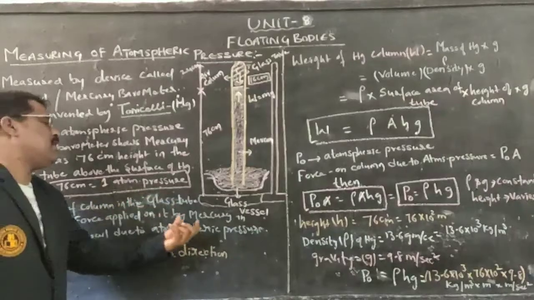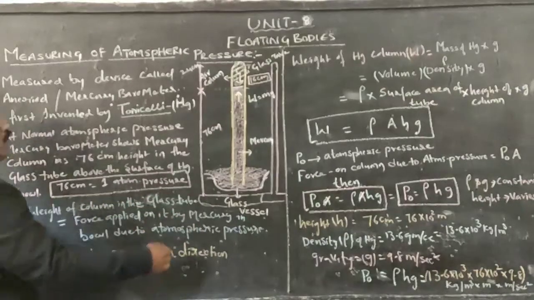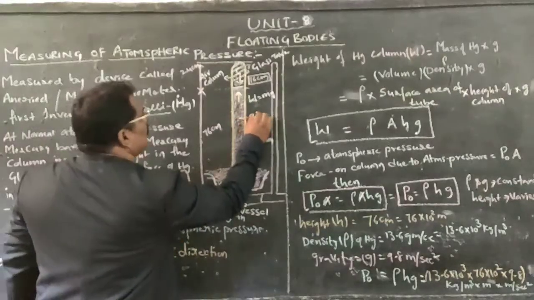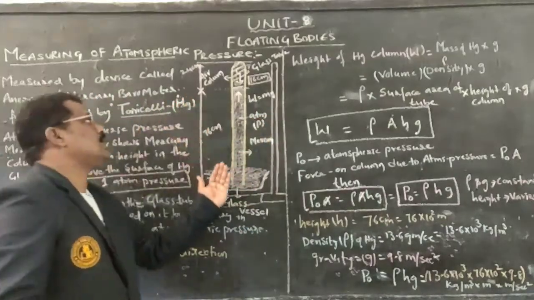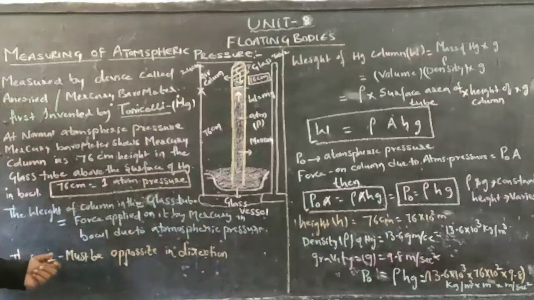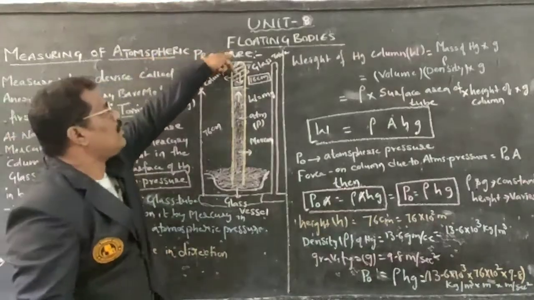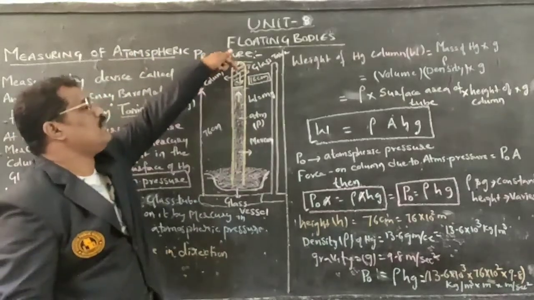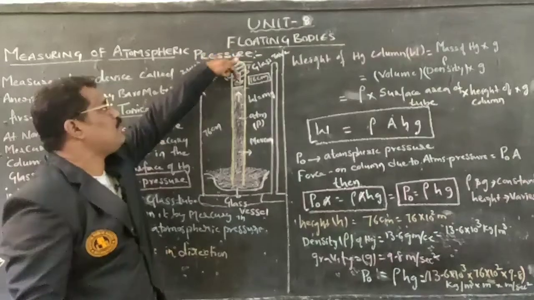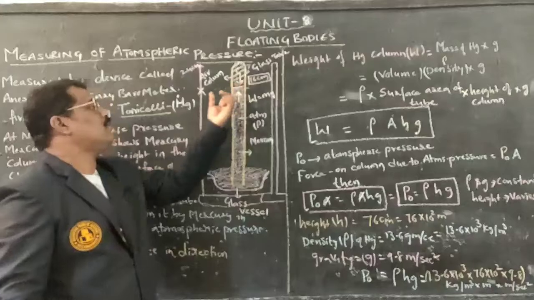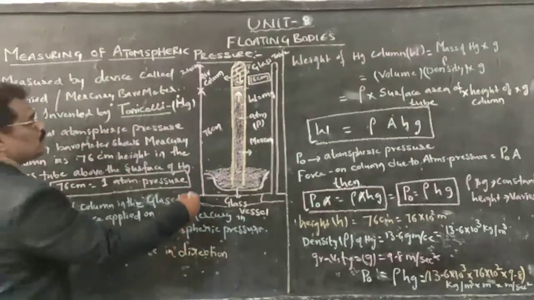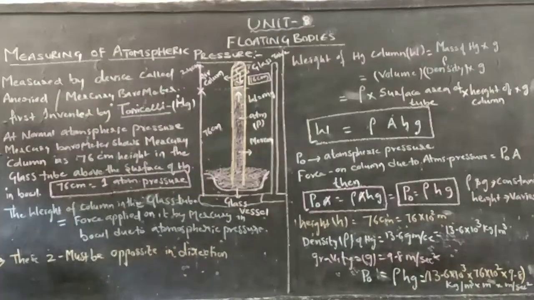The force applied by the mercury in the bowl is due to what pressure? Atmospheric pressure. One force is the mercury exerting force on the weight of the air column, and on that force the mercury exerts force due to atmospheric pressure.